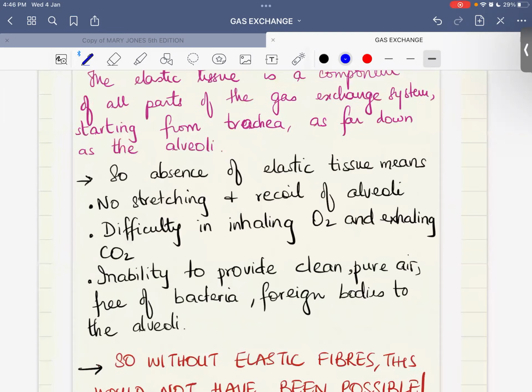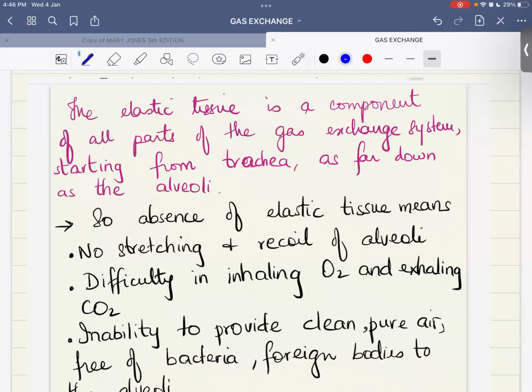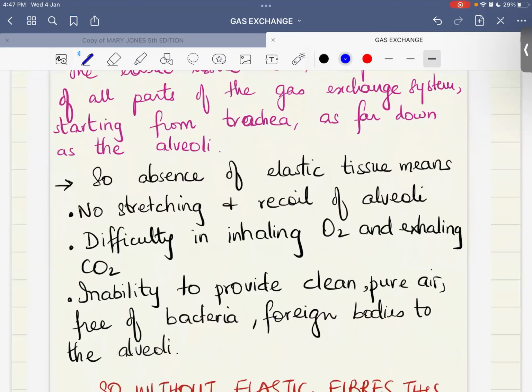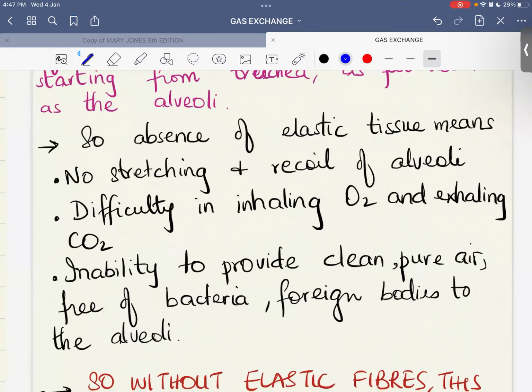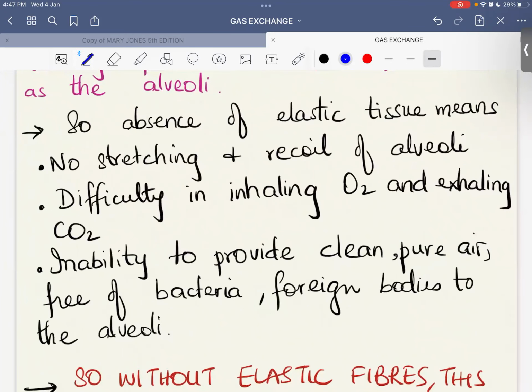So this means that the entire respiratory system needs this elastic tissue. Why? For effective stretching and recoil. ये stretch और रिकॉइल ही है जिससे कि आपकी एयर अंदर आ रही है और एयर बाहर जा रही है, और this is also playing a very important role in the maintenance of the concentration gradient of the gases. ठीक है, तो अगर आपके रेस्पिरेटरी सिस्टम में इलास्टिक टिश्यू नहीं है, it means that there is no stretching and recoil of the alveoli, and no stretching and recoil of the alveoli means that you will have difficulty in inhaling oxygen and exhaling carbon dioxide.